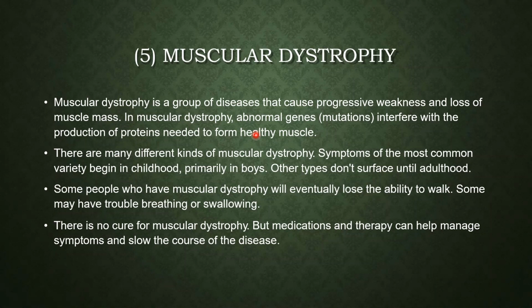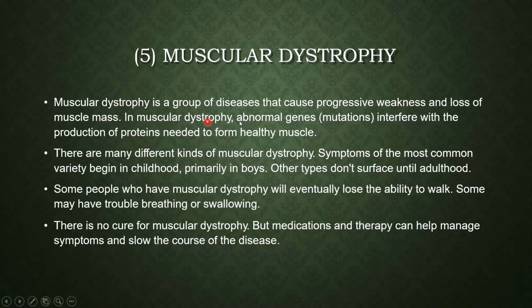What happens in this type of disease? There is a progressive weakness and loss of muscle mass. That means there will be loss of formation of muscle, and there will be weakness. Progressive weakness means you will feel very weak as your overall muscle formation is getting hampered, so the weakness or the loss of muscle is quite natural.